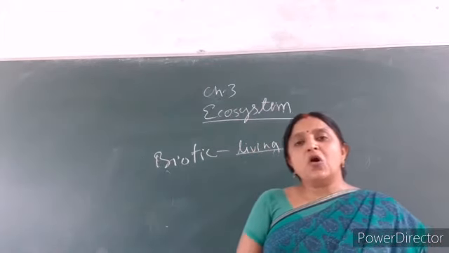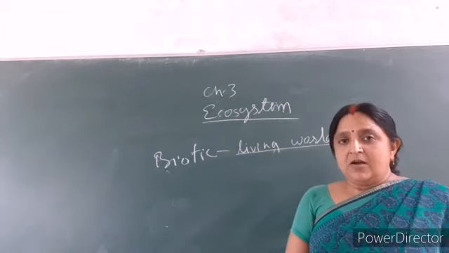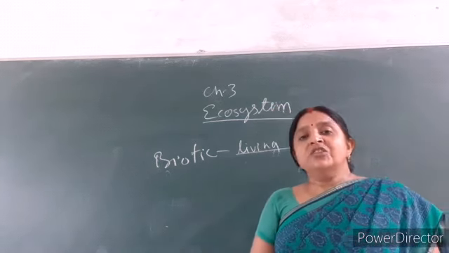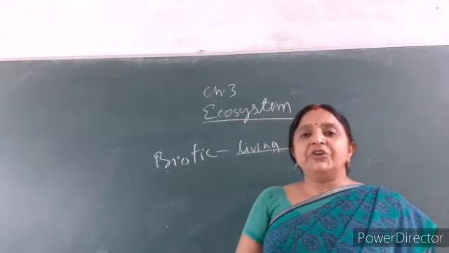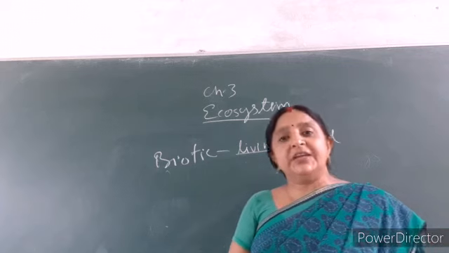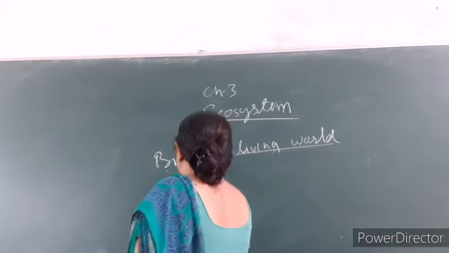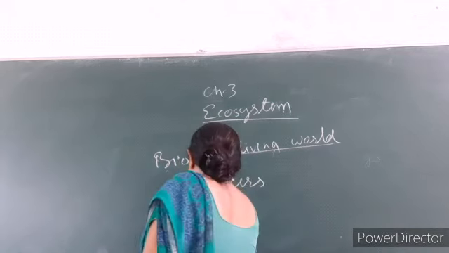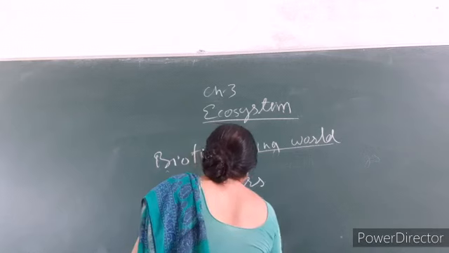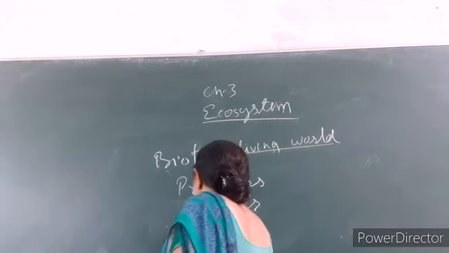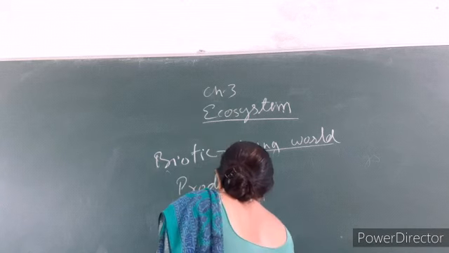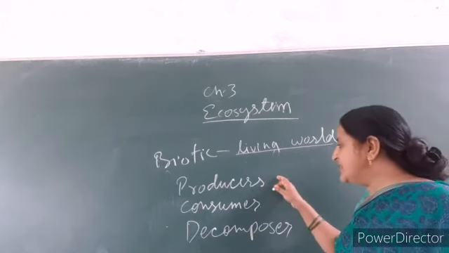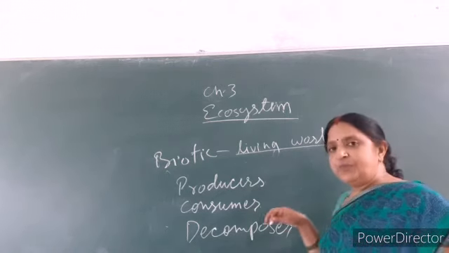Biotic components include all the plants and animals living in this world. On the basis of their mode of nutrition, biotic component is categorized into three categories. First is producer, second is consumer, and third is decomposer. These are the three categories of biotic component: producers, consumers and decomposers.